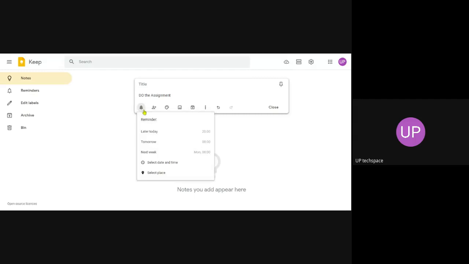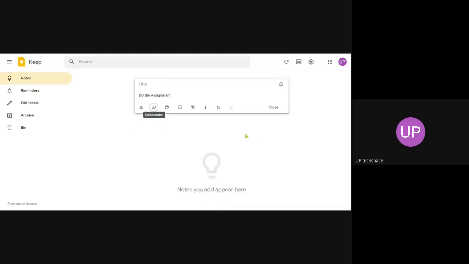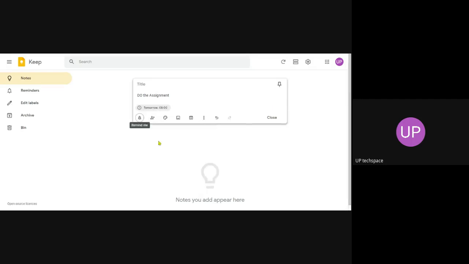Also, you can add a collaborator if a task is shared with some other person, and you can add images, etc. So suppose we set an assignment for tomorrow.